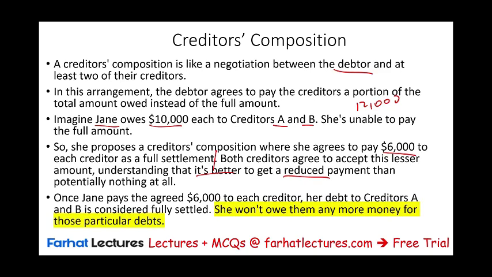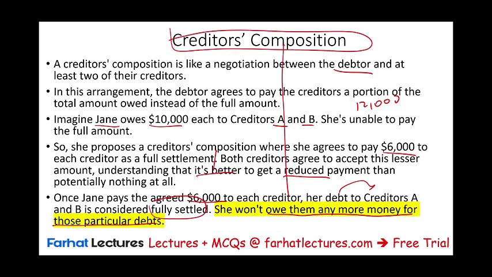So once Jane pays that $6,000 to each, her debt to the creditors, A and B, is considered fully settled. She won't owe them any more money for those particular debts. This is called creditors' composition. They all agree, we're off the hook, we're done. So she negotiated with the creditors.